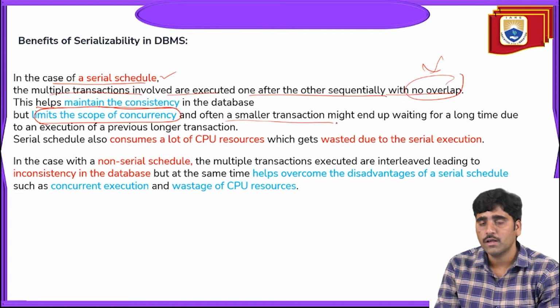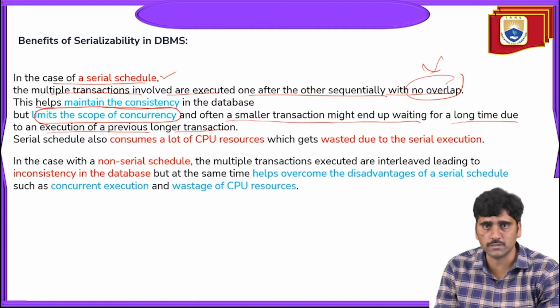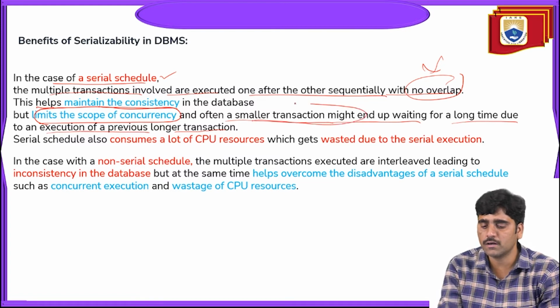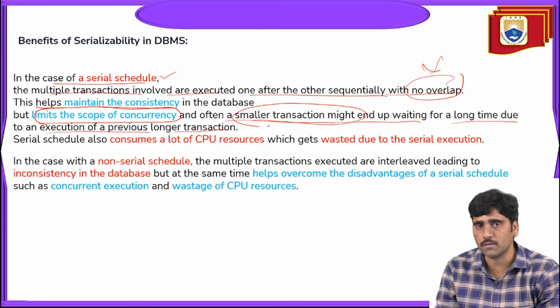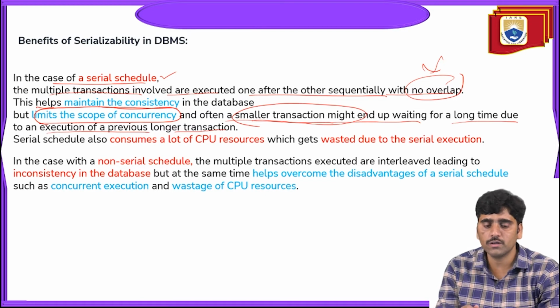And often a smaller transaction might end up waiting for a long time due to the execution of previous longer transactions. So scheduling the transactions one by one means if any scheduled transaction has a smaller size, then it has to wait until the previous transactions are completed. So a smaller transaction has to wait for a certain longer time. That is one drawback of the serial schedule.